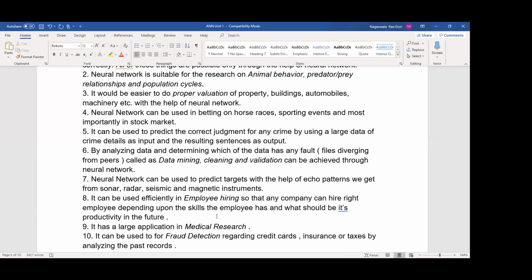So many areas we are applying in medical research nowadays. With COVID-19, machine learning is being applied to predict the coming days, how many cases we can predict day by day. So everything is possible in neural networks. Machine learning or deep learning, they are using neural networks as a tool. Fraud detection in credit cards, whatever.